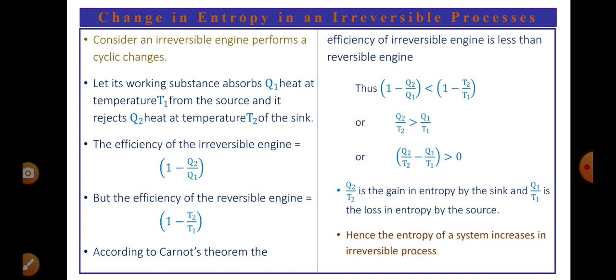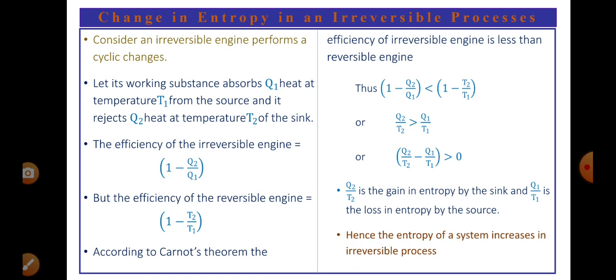Let us take working substance absorbs Q1 heat at a high temperature T1 from a source, and let it reject heat Q2 at a lower temperature T2 of the sink. So that is Q1 heat is absorbed, Q2 heat is rejected.